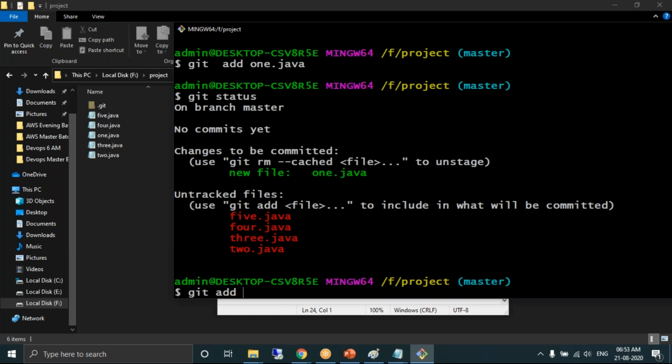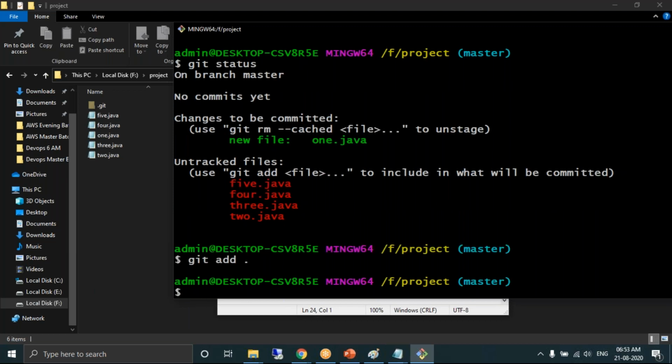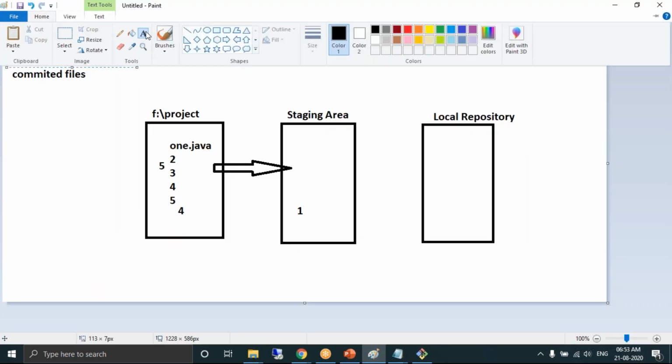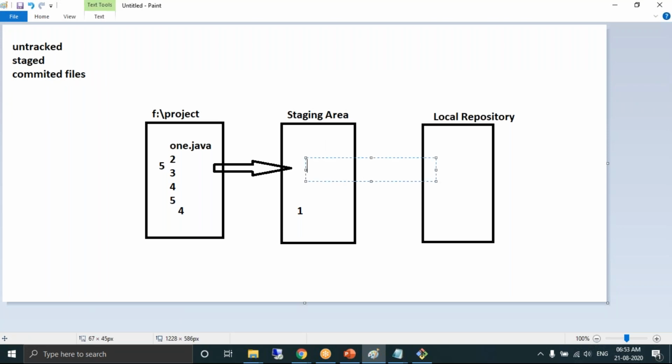Git add dot, done. Now Sandhya, what happens? All the files are moved into my staging area. So how many files do we have in the staging area, Sandhya? We have 5 files available in the staging area. And how many untracked files? 0.